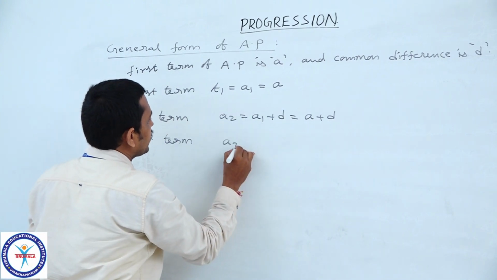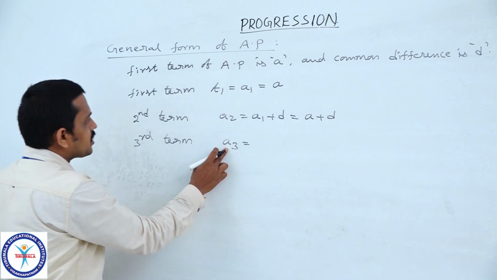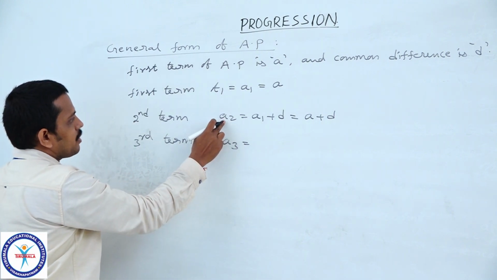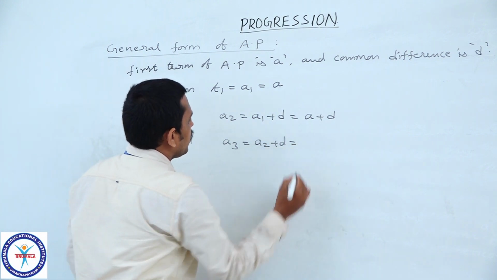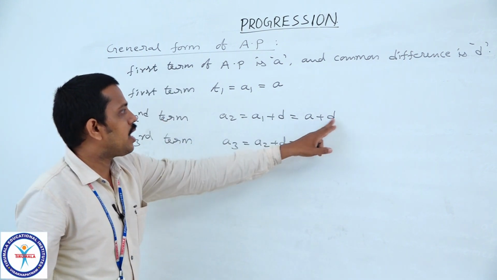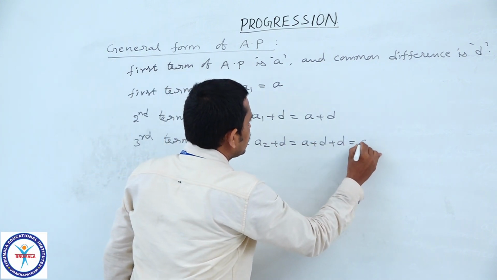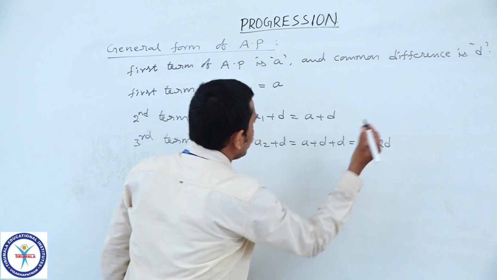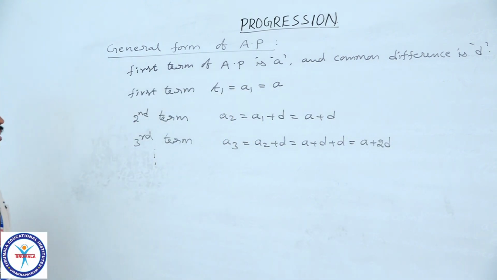Then what is the third term? Third term A3 is obtained by adding common difference D to the second term. So, A2 plus D. We have A2 equal to A plus D. So, A plus D plus D, which is equal to A plus 2D. In a similar way, we will get all the terms.